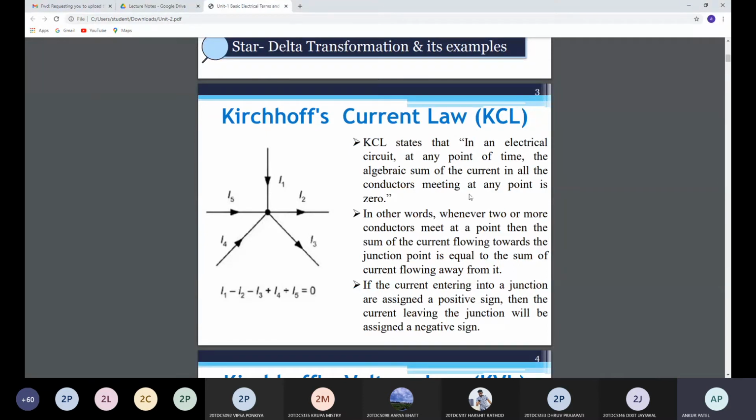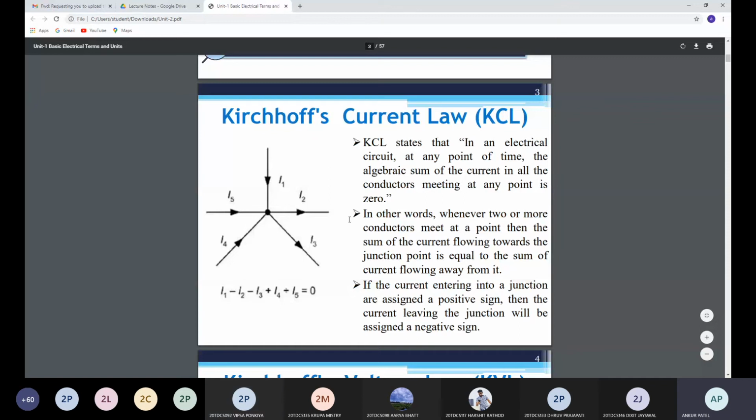So you can define it in two ways: the sum of current meeting at a point is 0, or the sum of leaving current is equal to the sum of entering current. Does anyone have a doubt regarding this KCL, or how you can apply it to the circuit? No, sir. Okay, good.